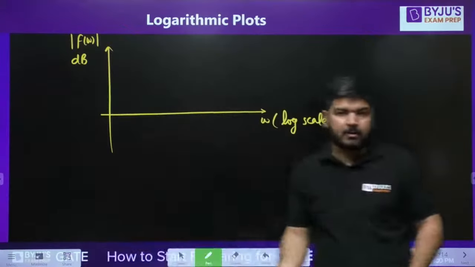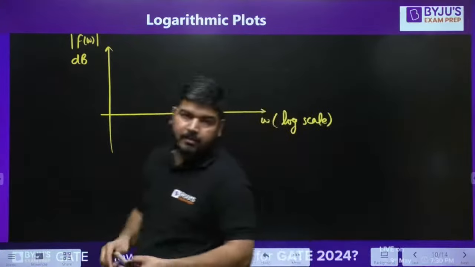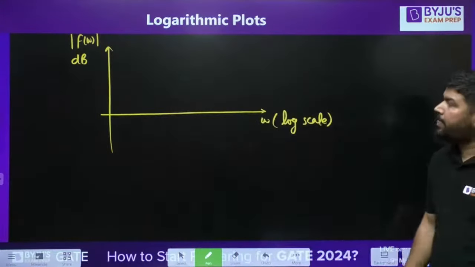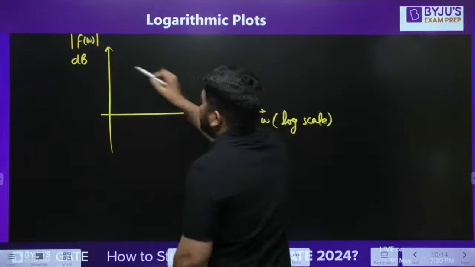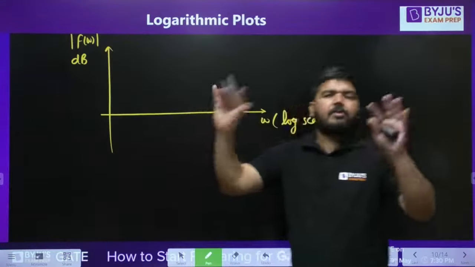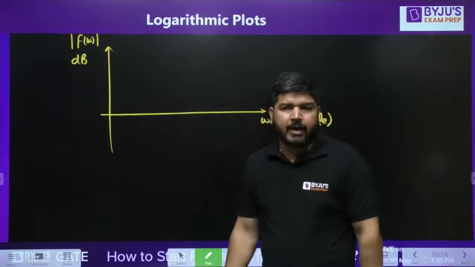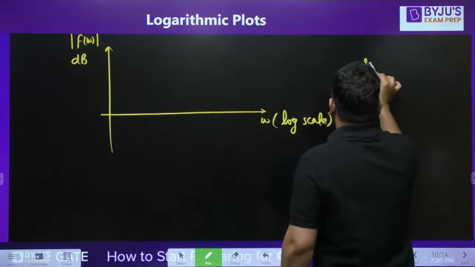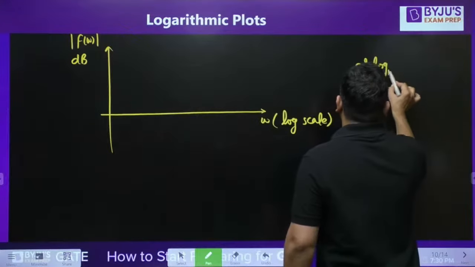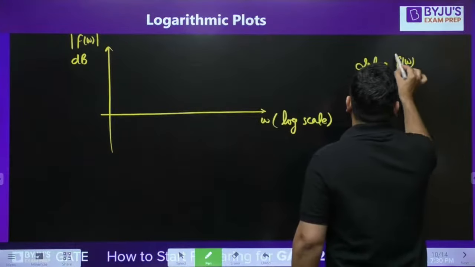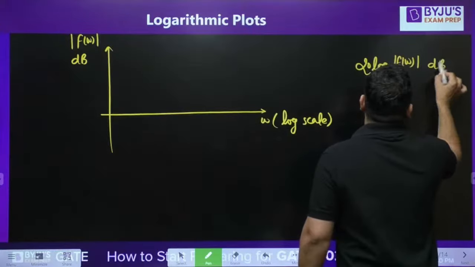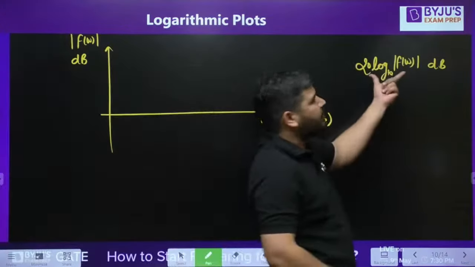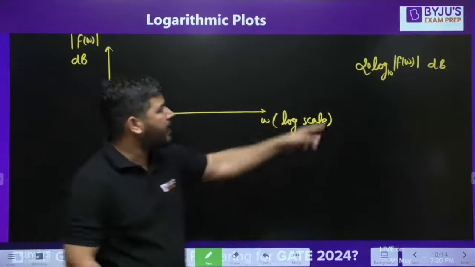How to convert this magnitude in decibel? Let's say this is some voltage function or current or whatever function. Then to convert this in decibel, what I need to do is I need to take 20 log base 10 of F(omega). So it will be my decibel value. So you can convert every value in decibel like this, 20 log base 10.